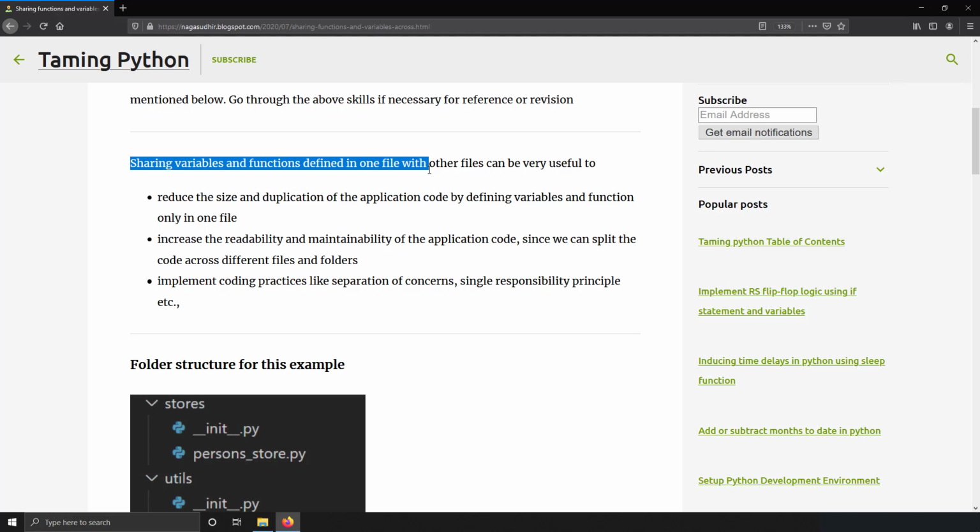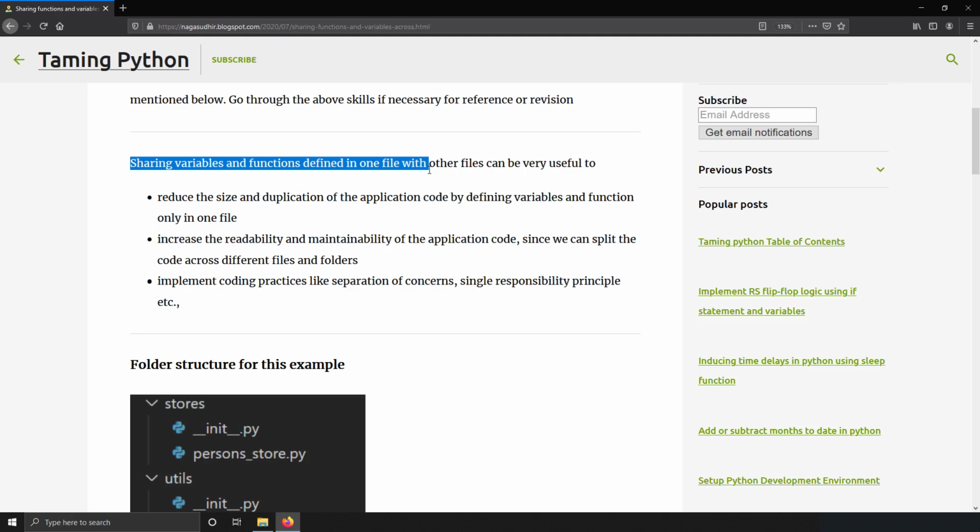And you can increase the readability and maintainability of the application's code because we can split the whole source code into multiple files and folders. That means the code in each file can be less than 100 lines only, and if it's more than 100 lines you can split the code into other files. So the readability and maintainability of the code will be improved a lot, and it's easy for the developer to maintain and manipulate the code.